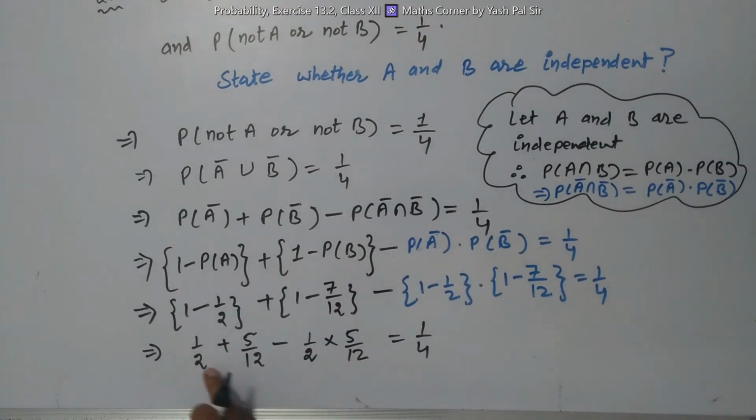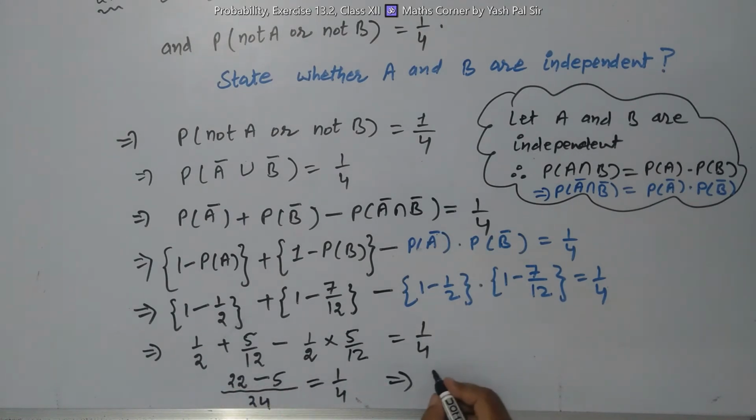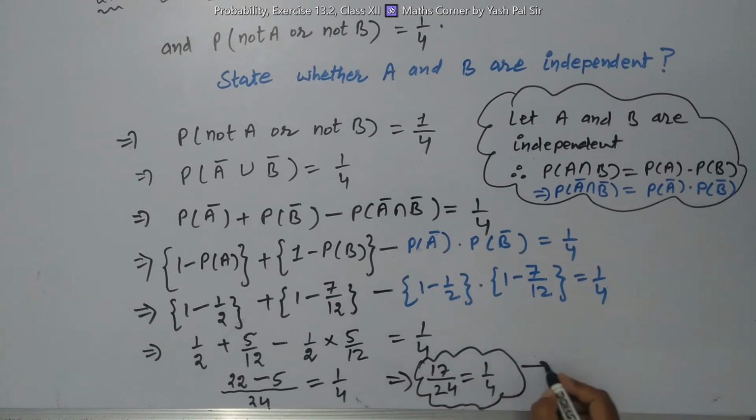This becomes 12 into 2, the LCM 24. So 12 plus 10. 12 plus 10 is 22. Minus here this is minus 5. Divide 12 into 2, 24 is equal to 1 by 4. Let us check. 22 minus 5, that is equal to 17. Divide 24 is equal to 1 by 4. Now what will you say about this? Whether this is true or not? No, this is false.